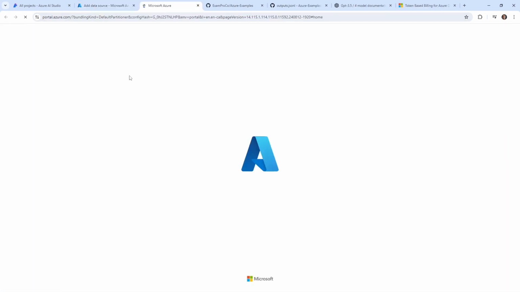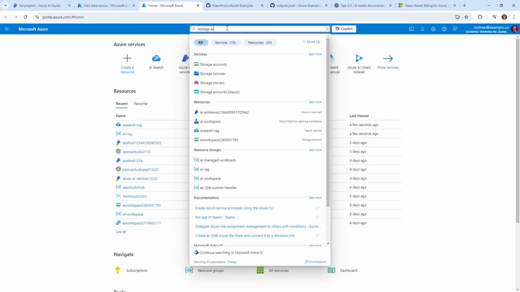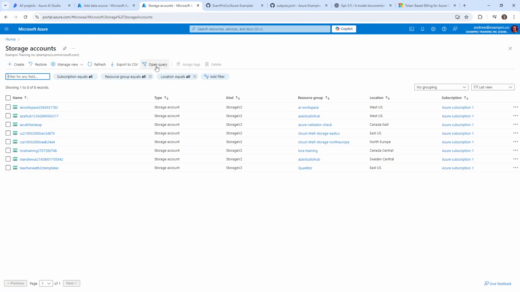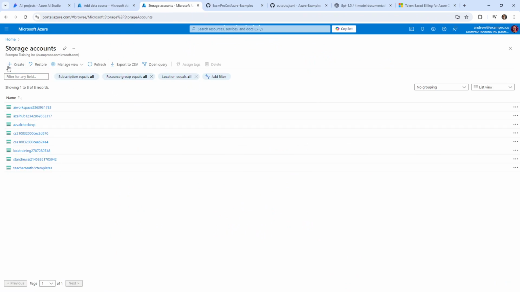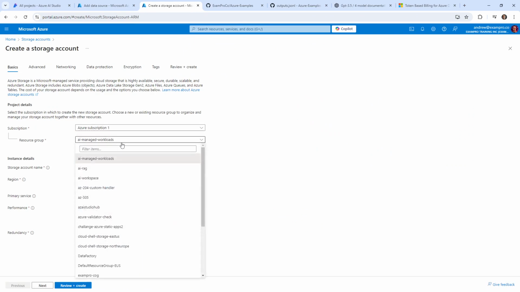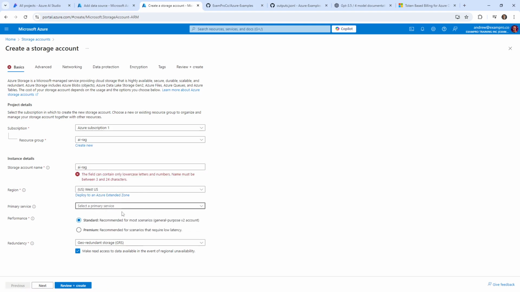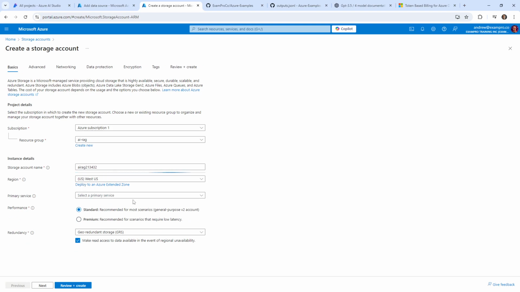I'm going to go over to Azure Blob Storage, or just Azure storage accounts here, and we'll create a new one. This one's going to be in our RAG. We'll call this AI RAG, West US. I'm going to ignore these options here. I just want to go with standard. They just started giving these options, where they have AI RAG and some numbers on the end. I just kind of ignore them as they're just suggestions.